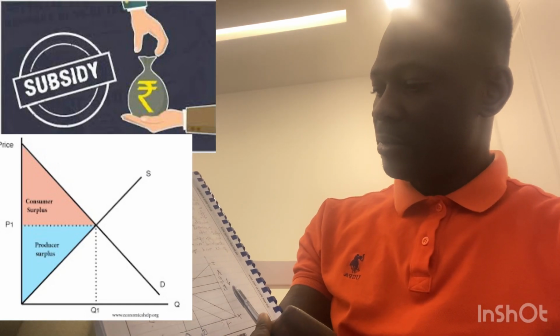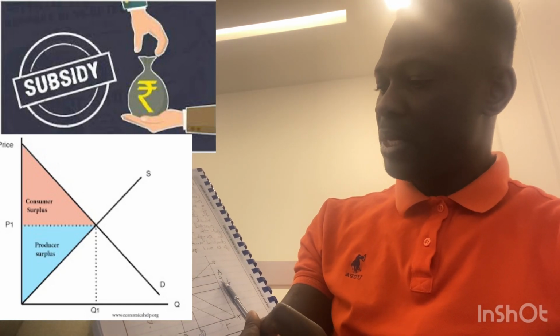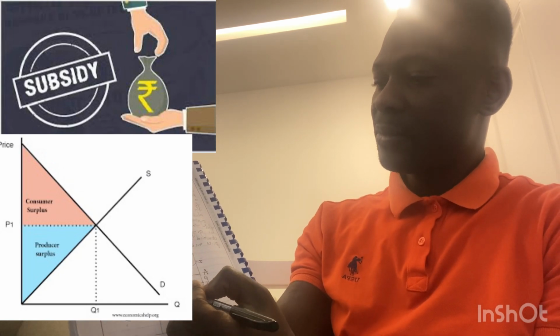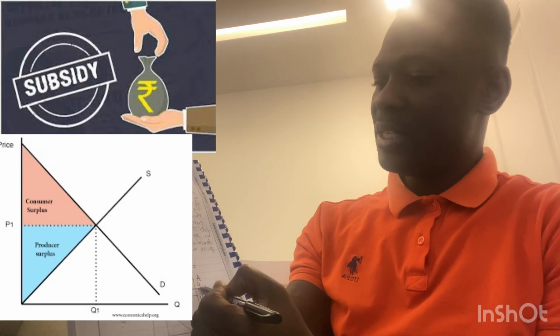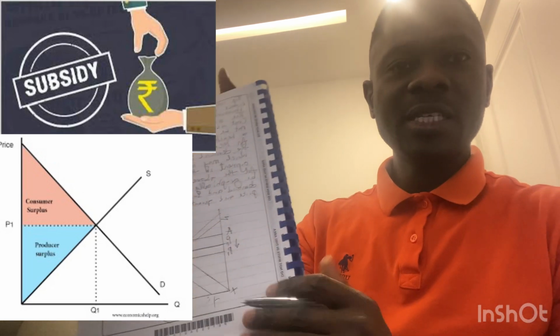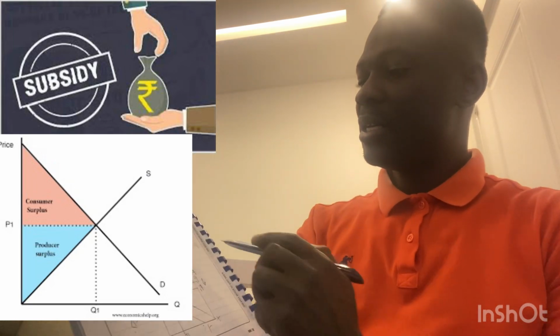PEZT. So this consumer surplus, it has increased from this point. This is consumer surplus. This is the increase in consumer surplus, ZPET. That's an increase in consumer surplus. Do you get that? Because of subsidy.